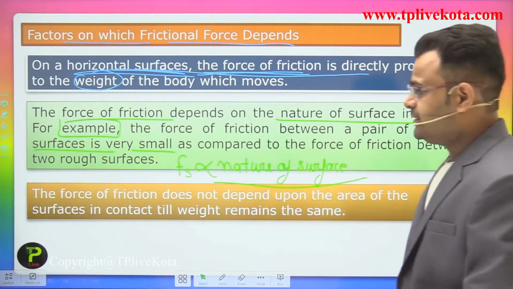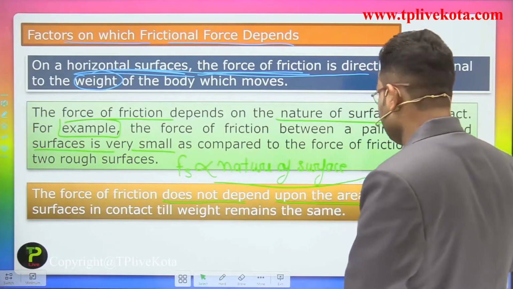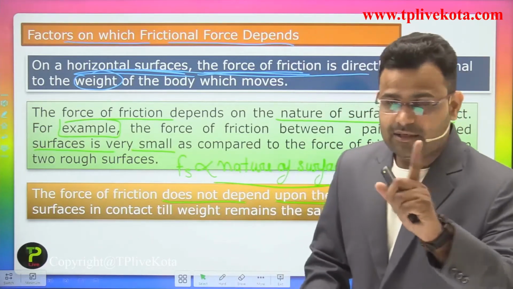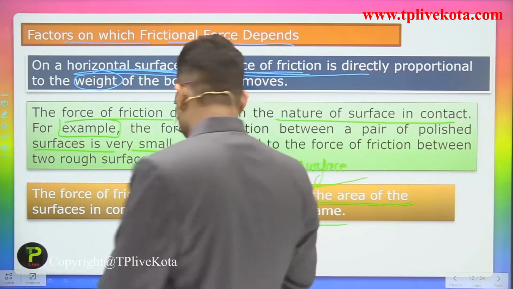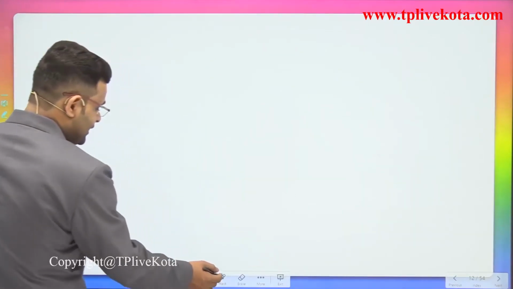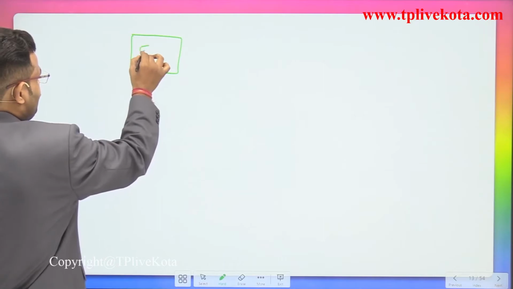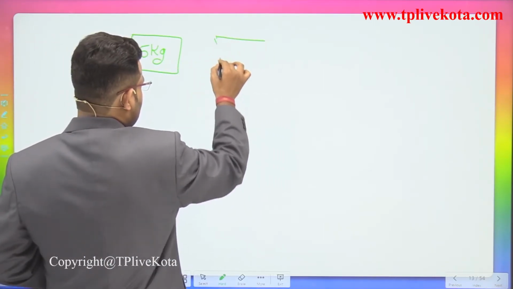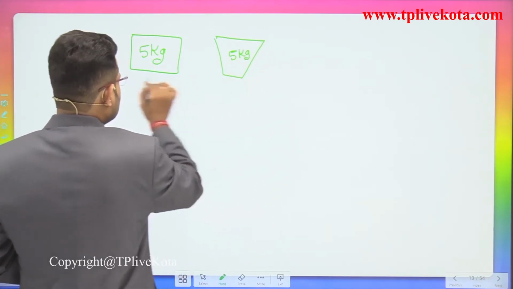The next point is that the force of friction does not depend upon the area of surface in contact, as long as the weight remains the same. Let us explain that point. If you consider two bodies, the first one is 5 kilograms and the second one is also 5 kilograms, but they have different shapes.